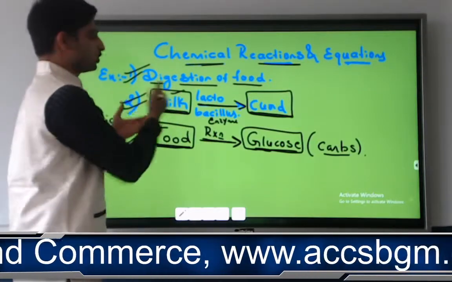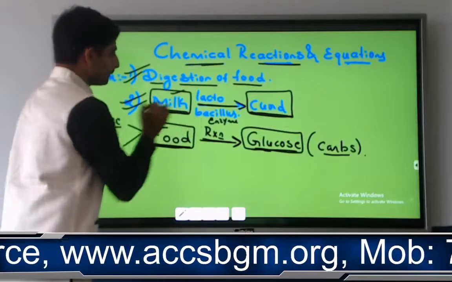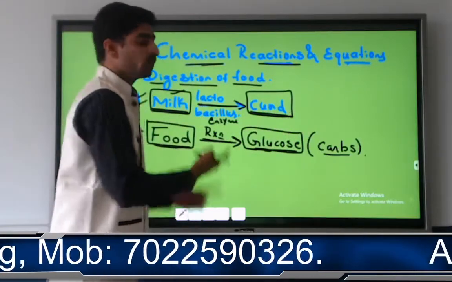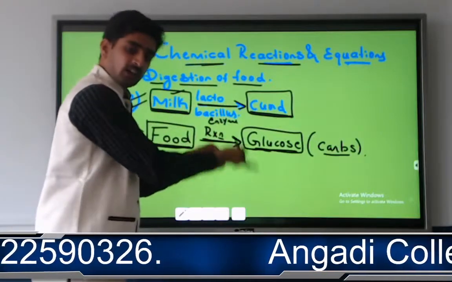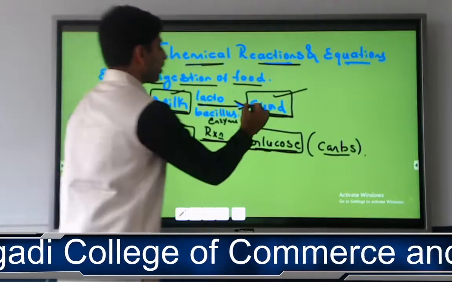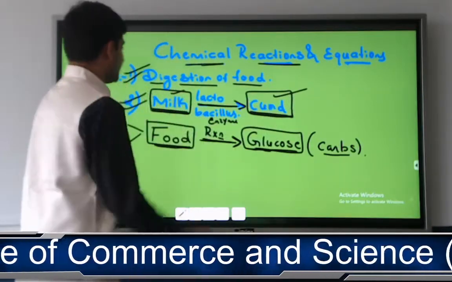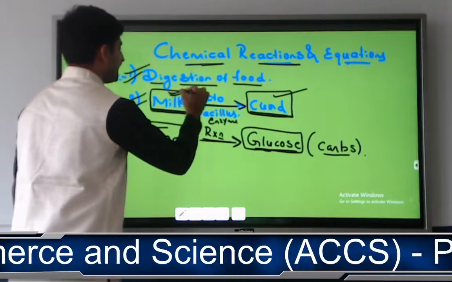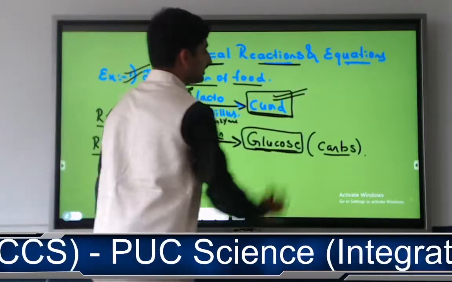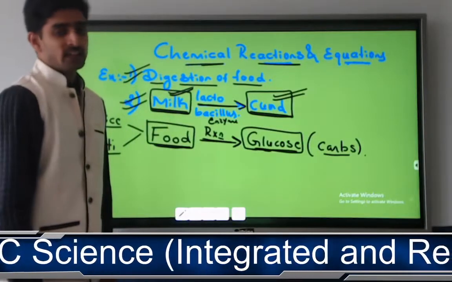Identity means what you are going to call it. So you have taken milk initially. Suddenly it has converted, but is it converted into milk again? No, it has converted into some other identity called curd, where the identity and the properties of milk are different from the identity and the properties of the curd.